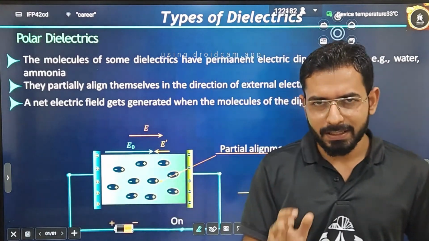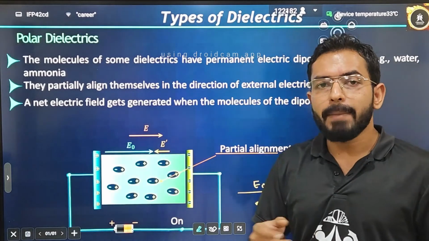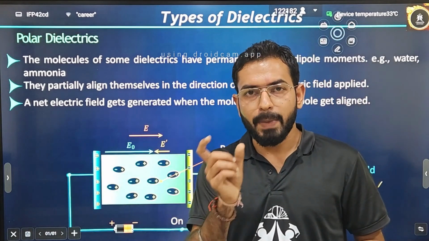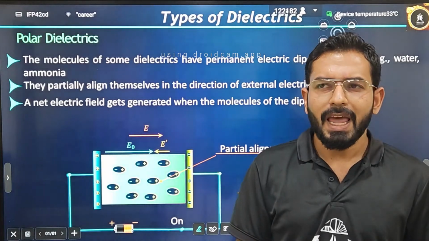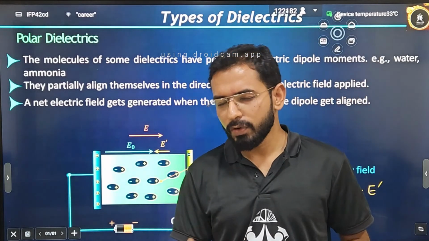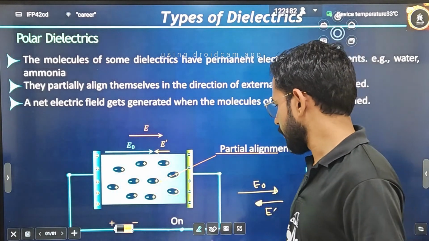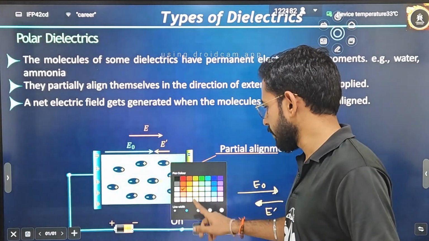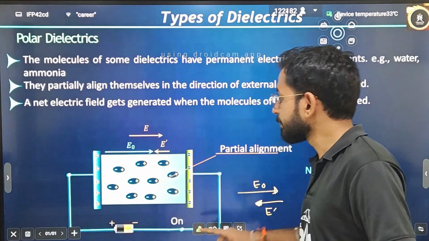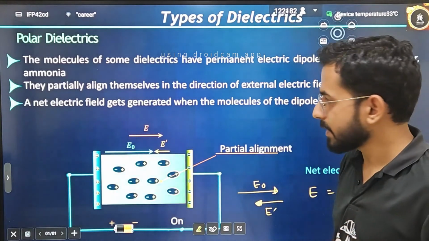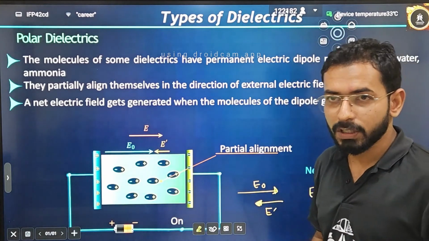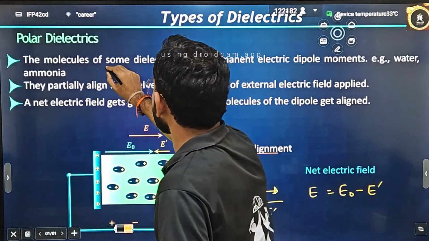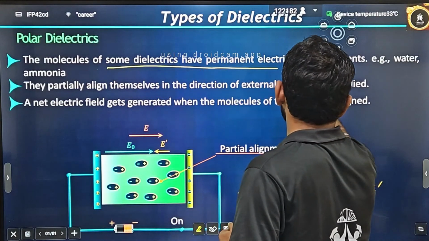And what will be happening? Let's understand it a little bit. The impact of inserting a dielectric between the parallel plate capacitor is that it reduces the electric field. I will tell you how it does that also. Don't worry, just listen to me carefully, step by step. What is a polar dielectric? Firstly, let's understand the definition because it is important for the board exam. The molecules of some dielectrics have permanent electric dipole moments.